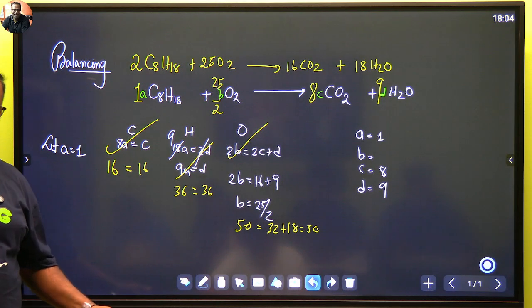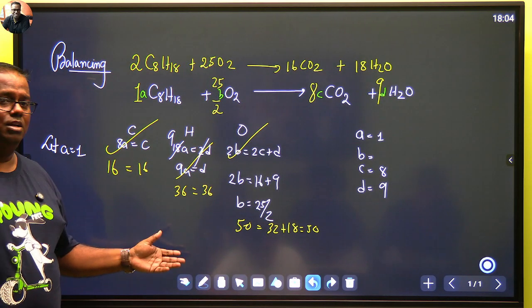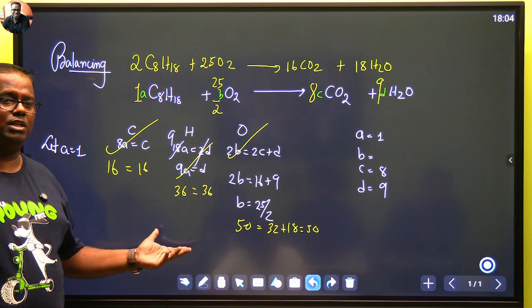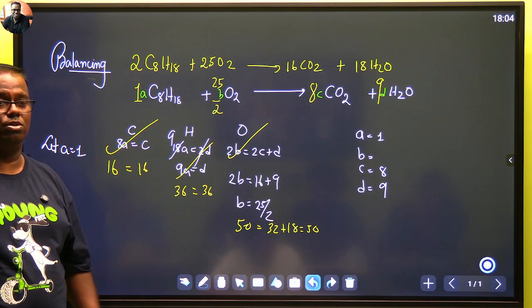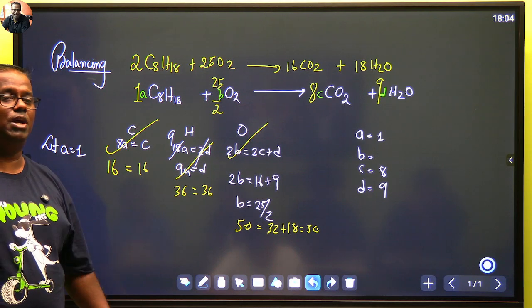You do with your process. अगर फंस गए, गड़बड़ हो गया. If you want to practice some, I had given you that ICSE book screenshot also. You can practice from there also. Balancing equation.